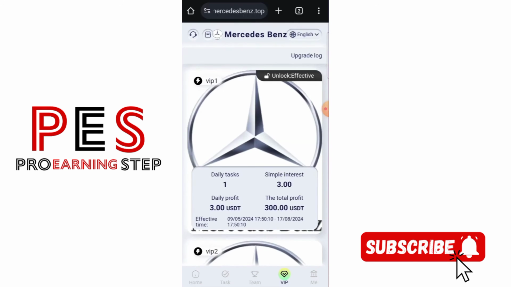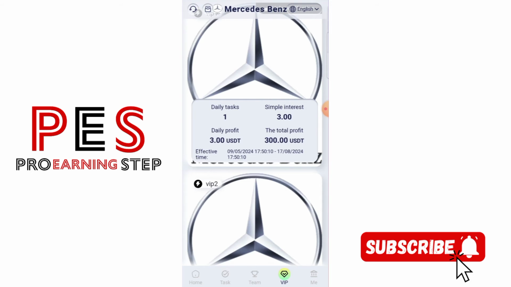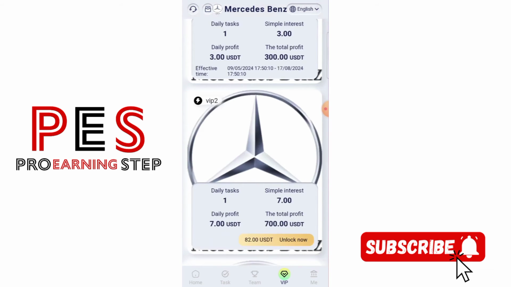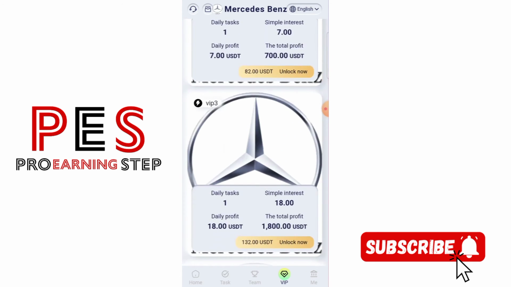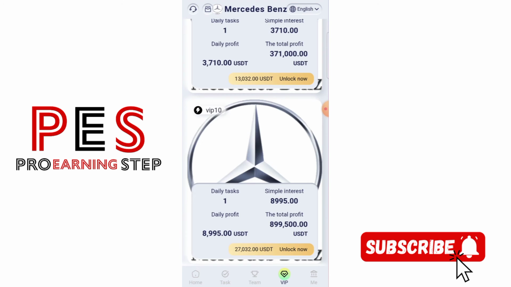In the VIP levels, we can see that for VIP 1 you have to deposit 12 USD, complete one task, the daily profit is 3 USD, and the total profit is 300 USD because this platform works for 100 days. In VIP 2, you have to deposit 82 USD, complete one task, the daily profit is 7 USD, and the total profit is 700 USD. In this way you can see VIP 3, 4, 5, 6, 7, 8, 9, 10. In every VIP you have to deposit the amount, then complete all the daily tasks, and you will get daily income on this platform.